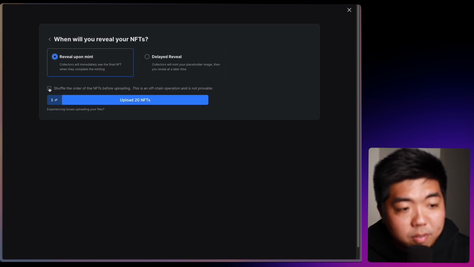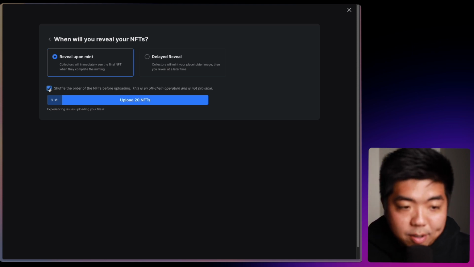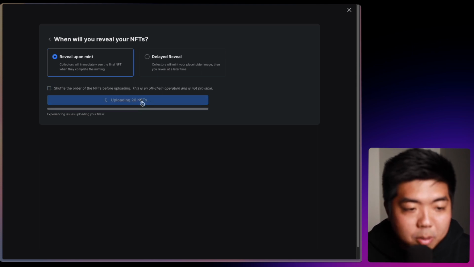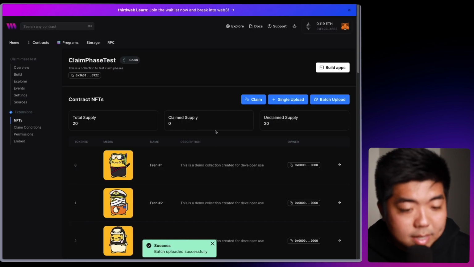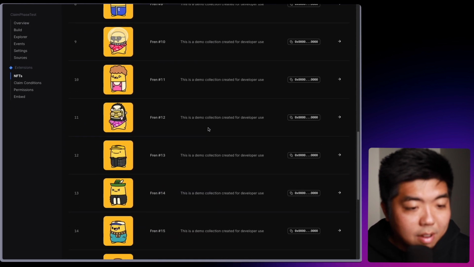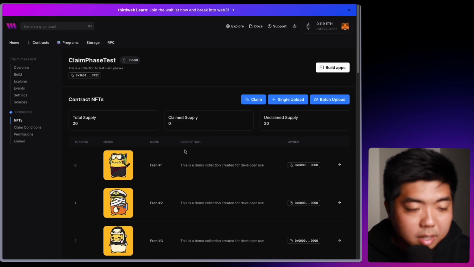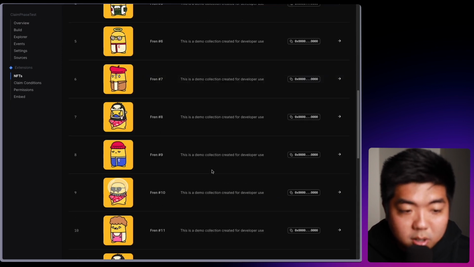You can also shuffle the order of your NFTs. This means that the order in which you had your NFTs numbered will just be shuffled and uploaded in a different order. I'm just going to uncheck that, and we're going to upload our 20 NFTs here, and then we'll confirm that transaction. And once that is completed, you can see here we now have all of those NFTs that were in that JSON file, or the metadata that was in that JSON file, has been uploaded and lazy minted to our smart contract.